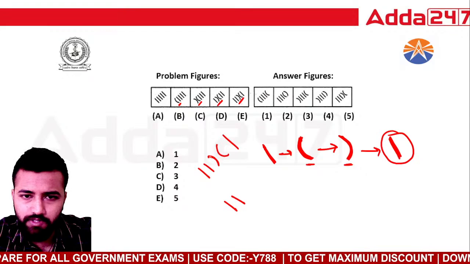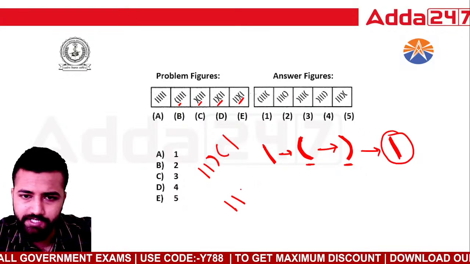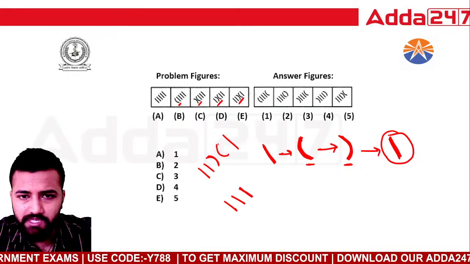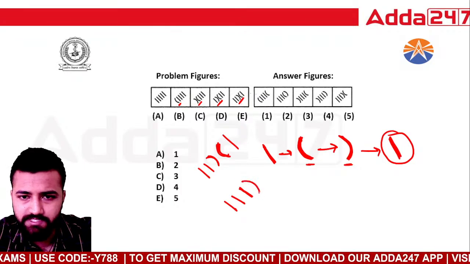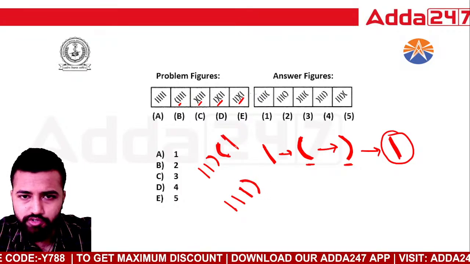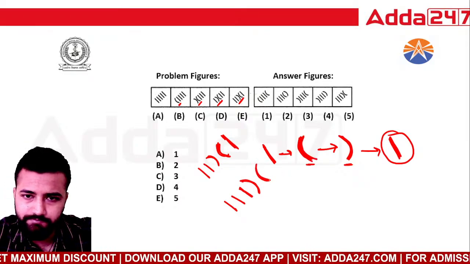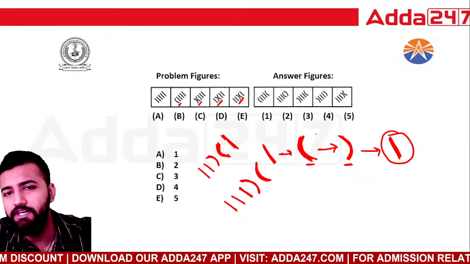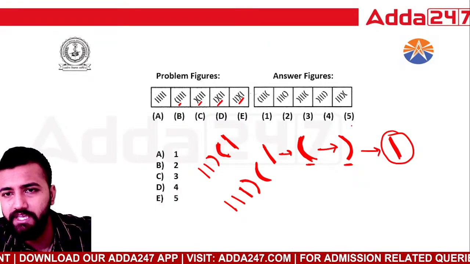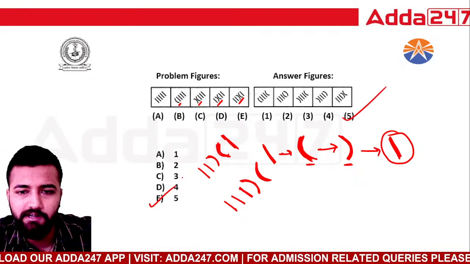Next, this will become straight in the next step. This one is like this, so what will it become? It will become like this. And what the straight one becomes? It will become like this. Now you're an expert. See the option where you can see this particular option. I can see option number 5 is the right answer.